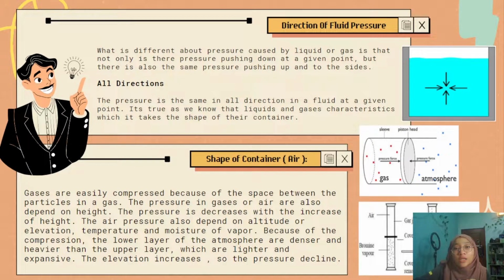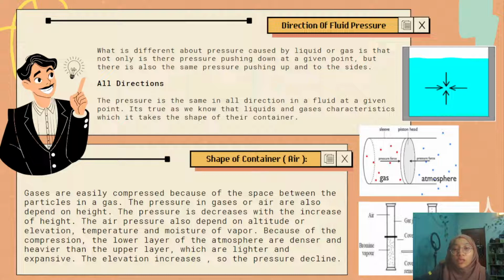Okay, next is the direction of fluid pressure. The difference about pressure caused by liquid or gas is that not only is there pressure pushing down at a given point, but there is also the same pressure pushing up and to the side. In all directions, the pressure is the same in a fluid at a given point. It's true, as we know the liquid and gas characteristic, which is the shape of the container.